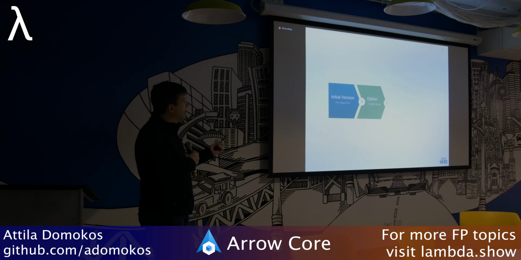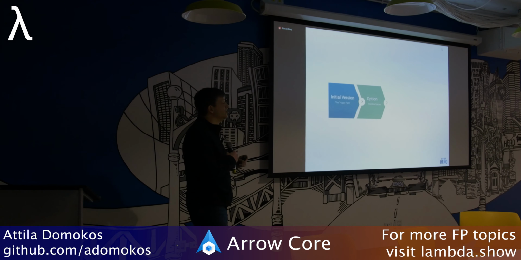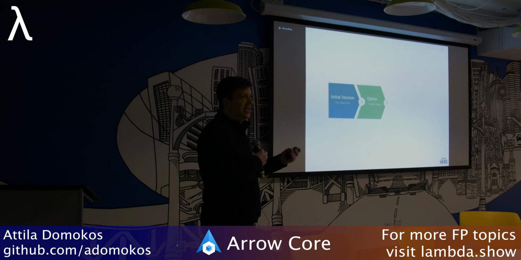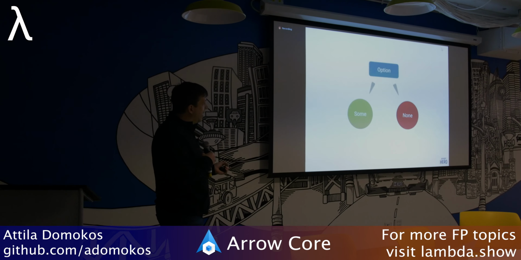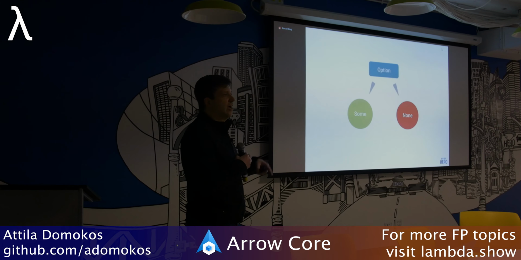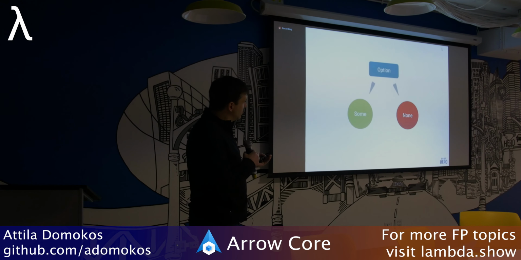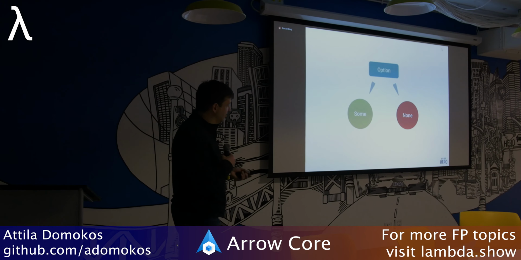All right, so Arrow, the basic package that you need to add, there are multiple libraries that you need to include if you want to use Arrow, but the Arrow core package offers these generic data types that I'm going to be talking about. So Option is like Maybe in Haskell, and in Haskell Maybe is a very, very important and basic data type. Option has 2 values. It has Some or None. It's very similar to nullable, right? In fact, you could almost think, why do they need Option when they can use nullable? Well, they implement a couple of type classes, which is going to be very helpful, as you will see shortly.